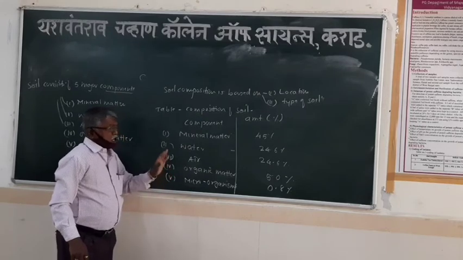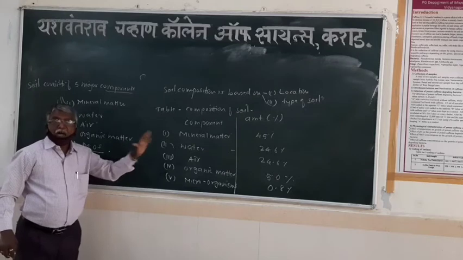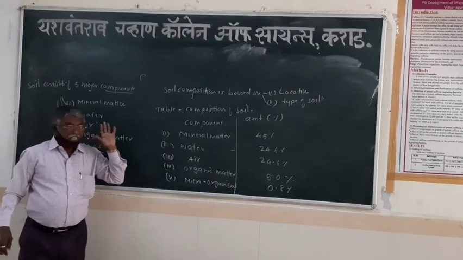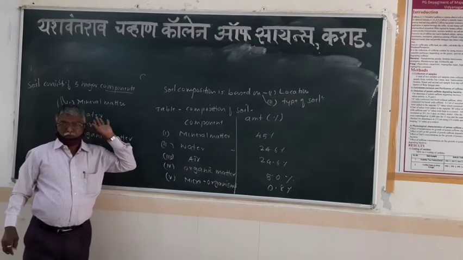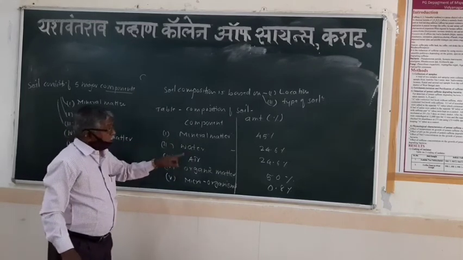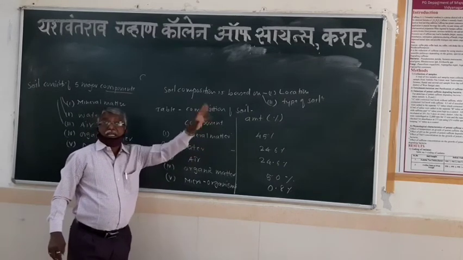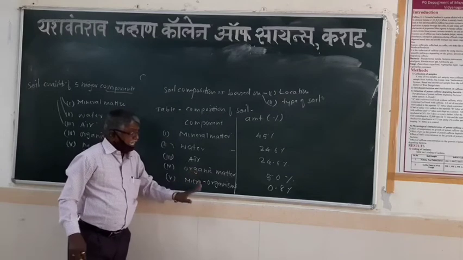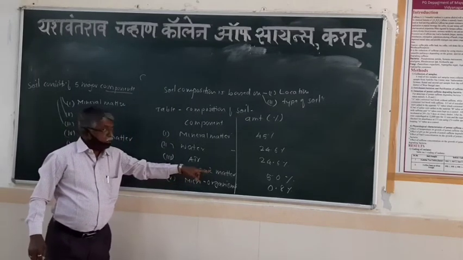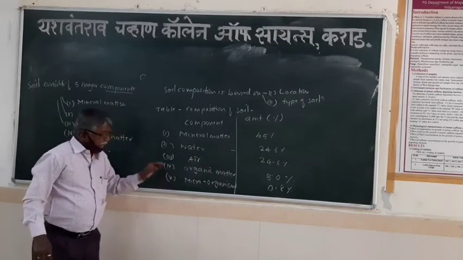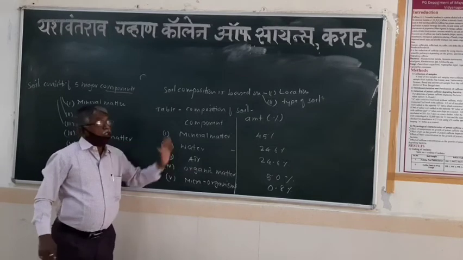It means that out of all this, these are the important components. Here the water and air occupy half the portion of the soil. Almost half the portion of the soil is occupied by water and air. Next to that is mineral matter, and this mineral matter contains soil particles. The remaining part is there in the soil. Organic matter is only 5%, up to 6%, and microorganisms are only 0.8%, or up to 1%.